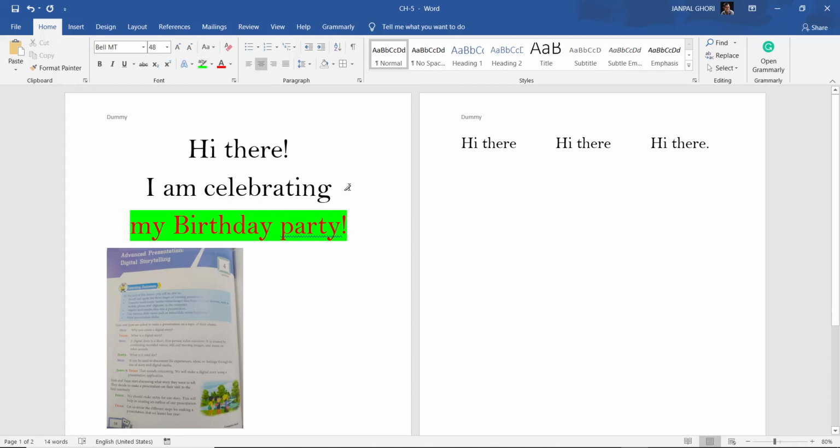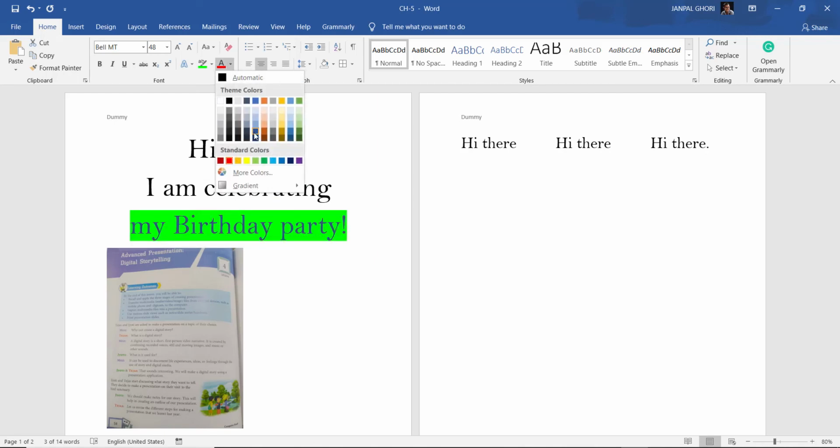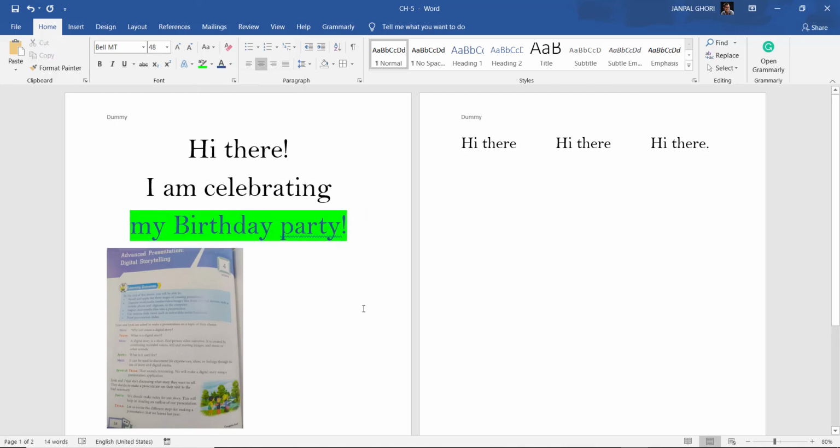And suppose I want to change the text color. So here A is given. From there you can change the text color. Suppose I want to keep this one blue. You see it is getting changed. So this way, in your preference, you can add it.